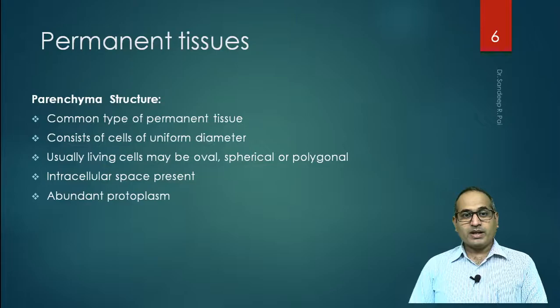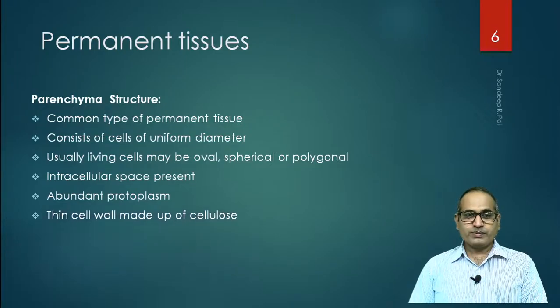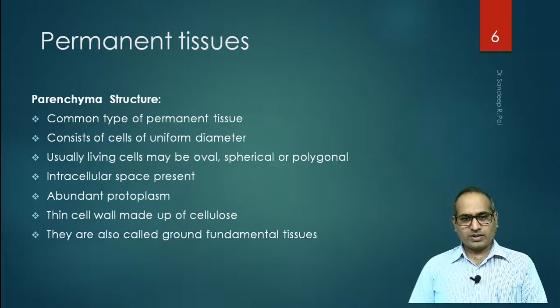There is abundant protoplasm present in them. I hope protoplasm is known to all of you. Thin cell wall made up of cellulose. So the protoplasm in the cells is covered with a thin cell wall which is made up of cellulose only. They are also called ground or fundamental tissues, because they participate in formation of structures.